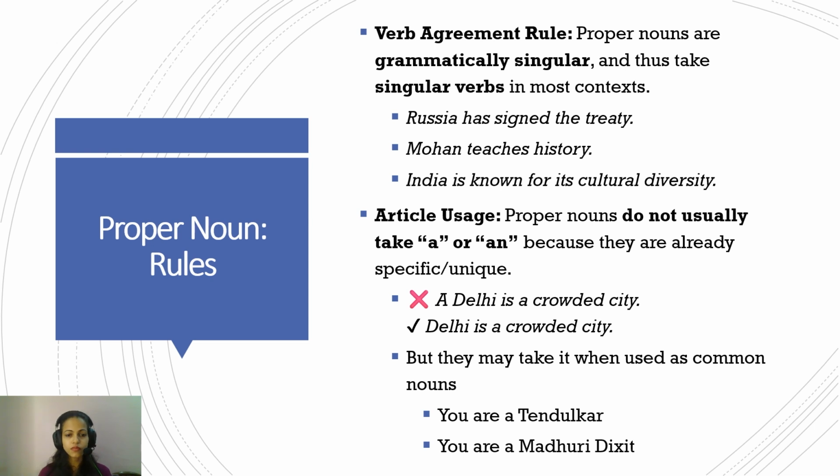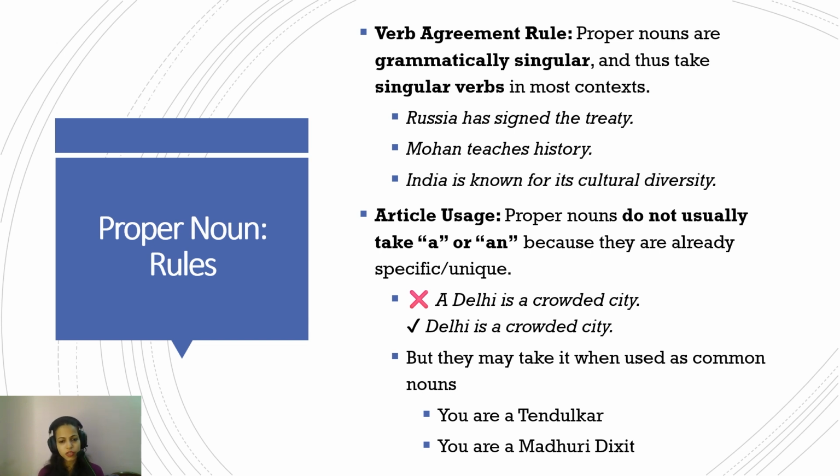Okay. Now the article usage. Proper nouns do not usually take a or an, because again, they are already unique. So you never say "a Delhi is a crowded city." You always say "Delhi is a crowded city." But there is again one exception to this, when they are referred to as a common noun.